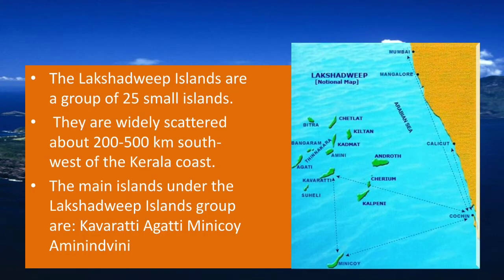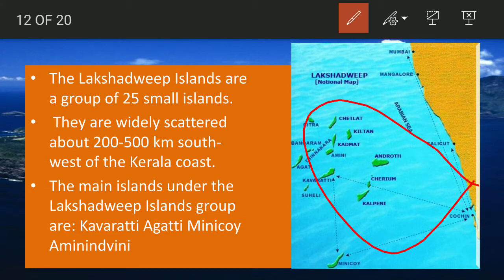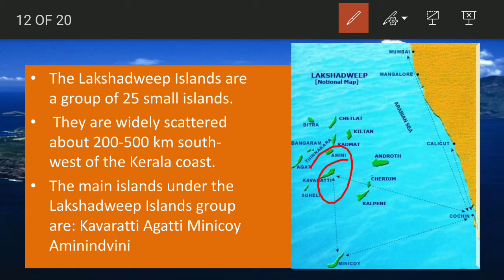In this let's study about it. So basically it is situated 200 to 500 kilometers away from the coast of Kerala. Now the Lakshadweep Islands are a group of 25 small islands. Okay, the main islands under Lakshadweep are Kavaratti, Agatti, Minicoy and Amindivi. And basically Kavaratti is the capital of Lakshadweep. So do remember this one, Kavaratti is the capital of Lakshadweep.